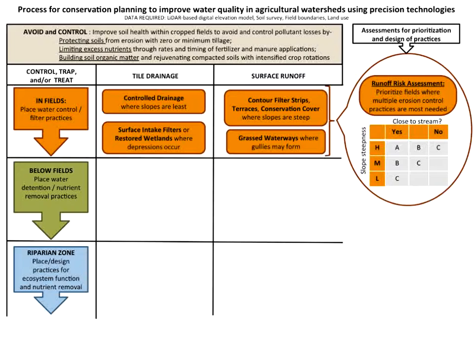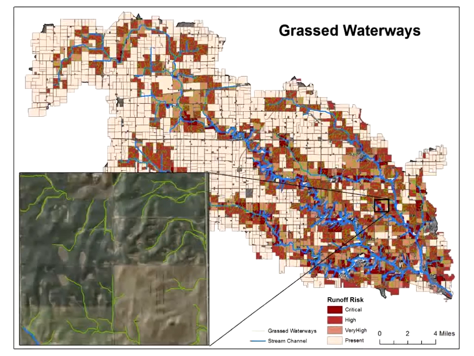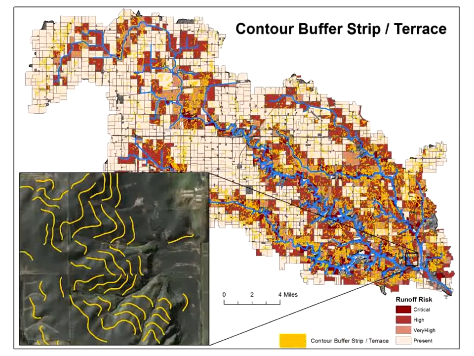And then a couple of those practices that we might place on this landscape, maybe focusing on those particular fields that are steep and near the stream, would be contour filter strips and grass waterways. And so we have tools for each of those. Here's a placement of grass waterways among those fields, and then contour filter strips.